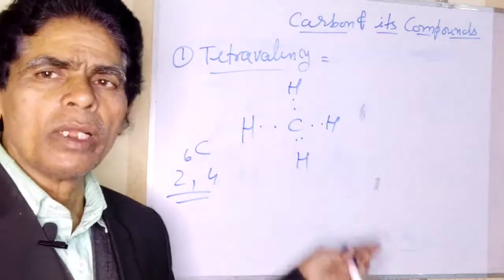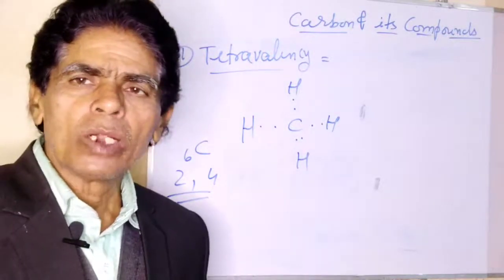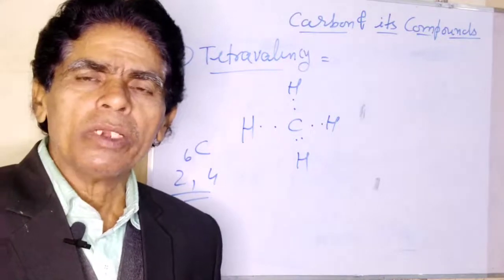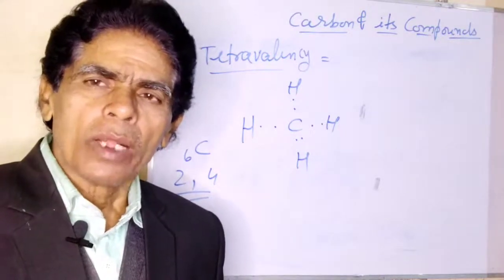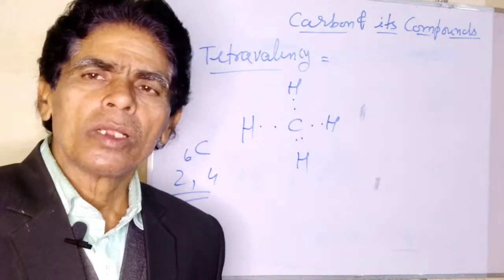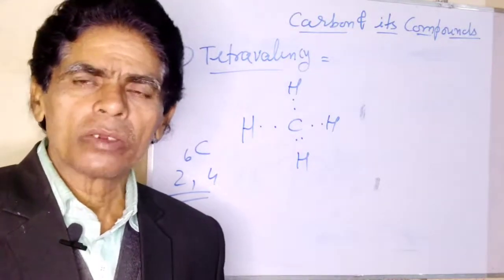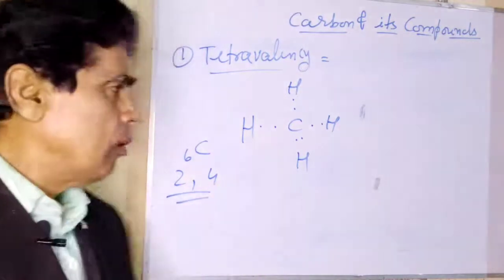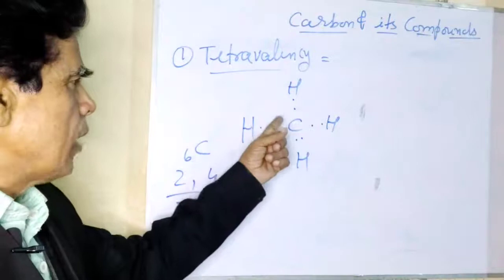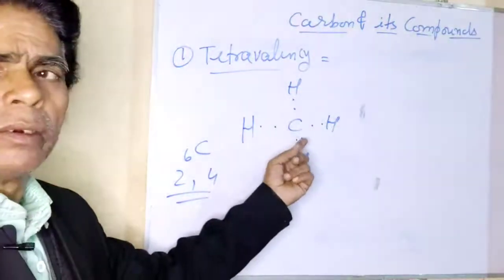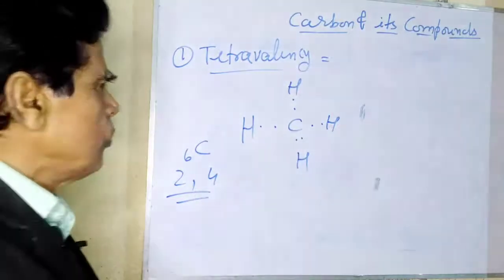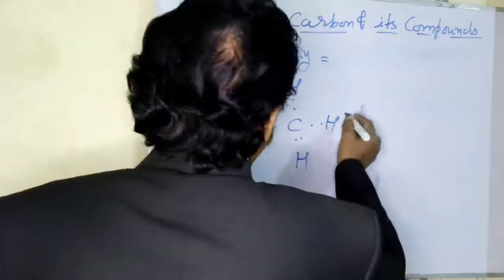So formation of methane is nothing but the sharing of electrons between the 4 electrons of the carbon atom and the single electron of each of the 4 hydrogen atoms. So there is formation of duet. Each hydrogen atom acquires a duet and carbon acquires an octet. So we may represent this here.